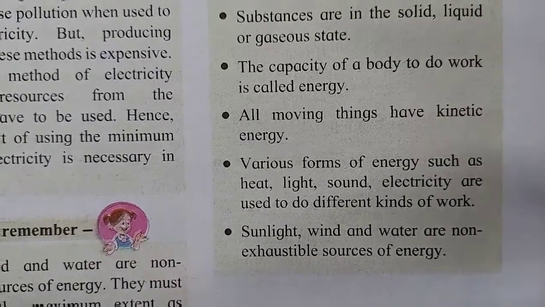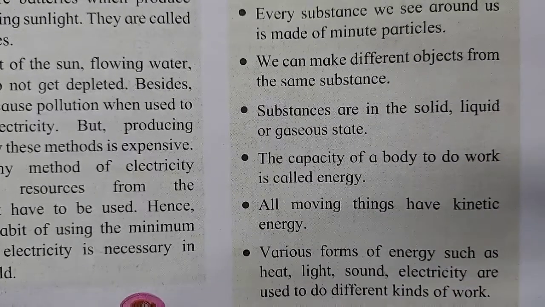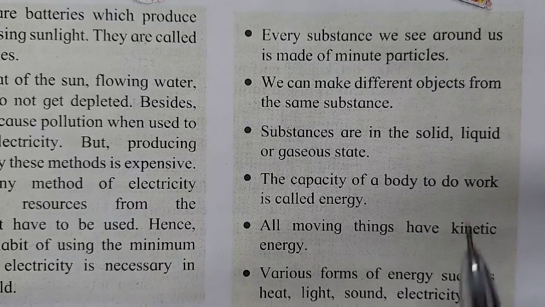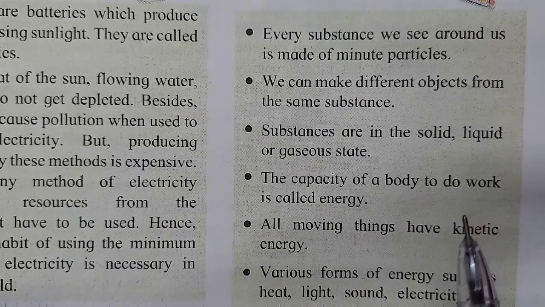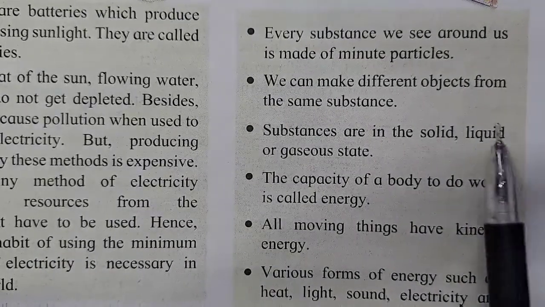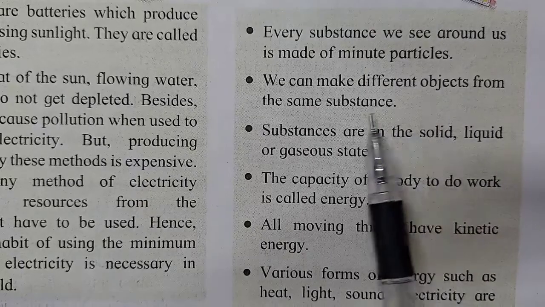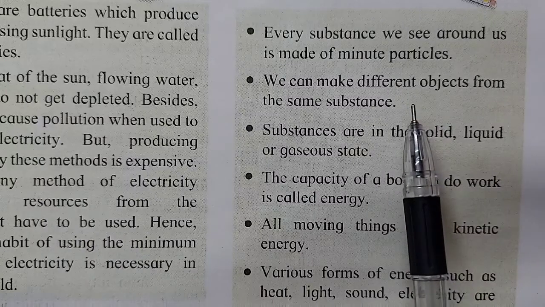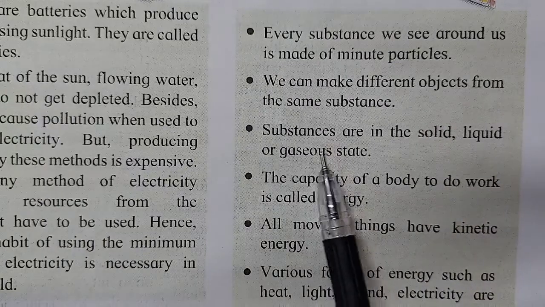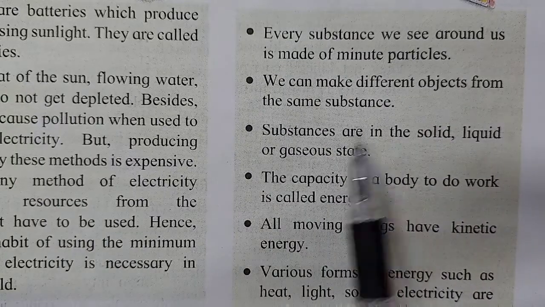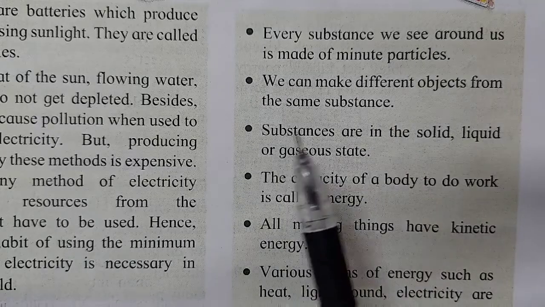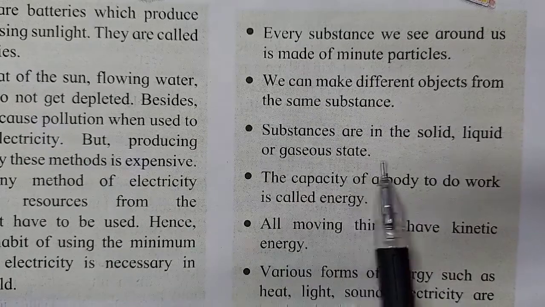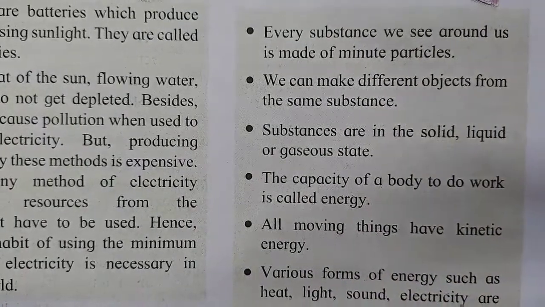So children, along with this, we have learned so many things, that substances are made up of minute particles, that is called atoms and molecules. Now the same substance can be used, and different objects can be made from it. Objects made up of solid substances have different shapes, and they can be made up of different substances also. Substances are in solid, liquid and gaseous state.